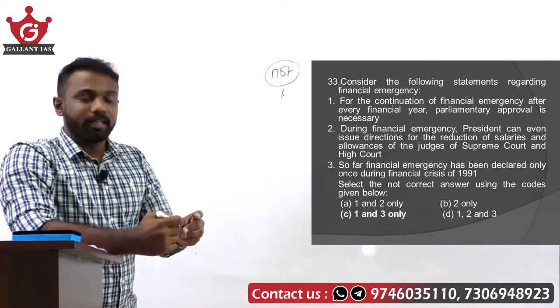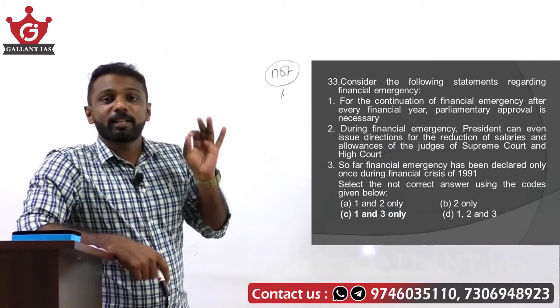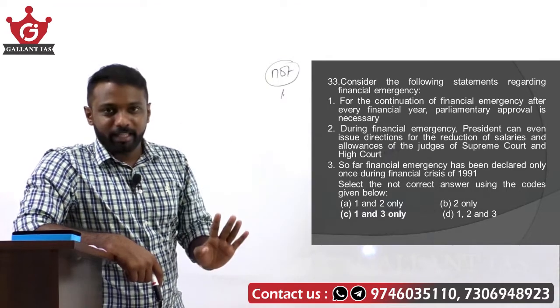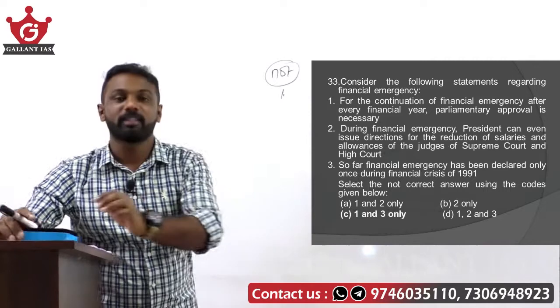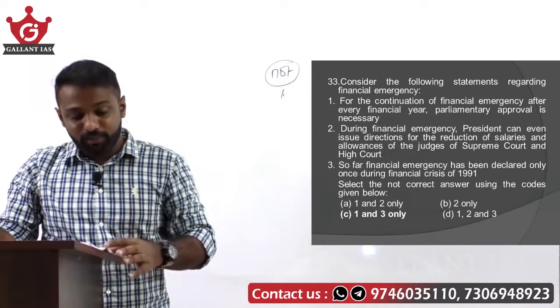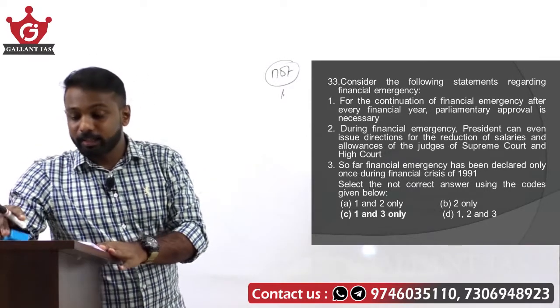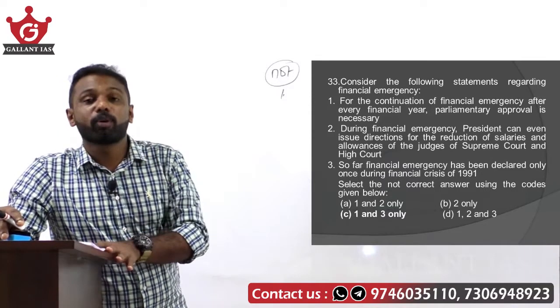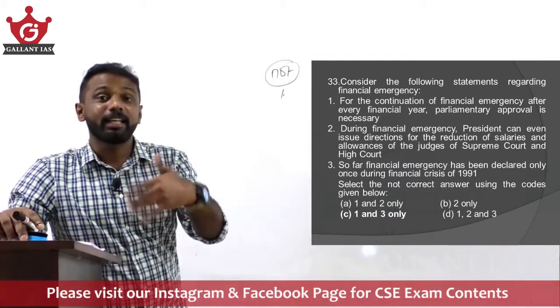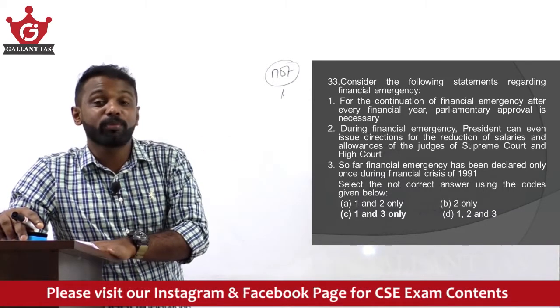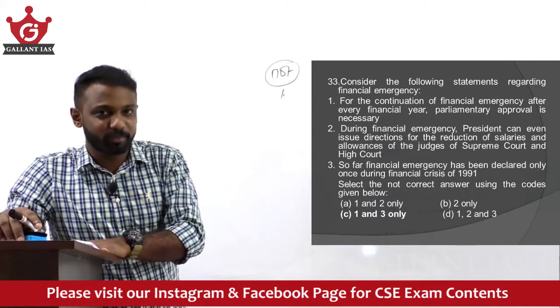See, regarding financial emergency, once a financial emergency is declared, it continues till it is revoked by the President of India. I repeat once again, once it is declared, it continues till it is revoked by the President. Regarding the President's rule as well as national emergency, they need repeated parliamentary approval for continuation once in 6 months, right?